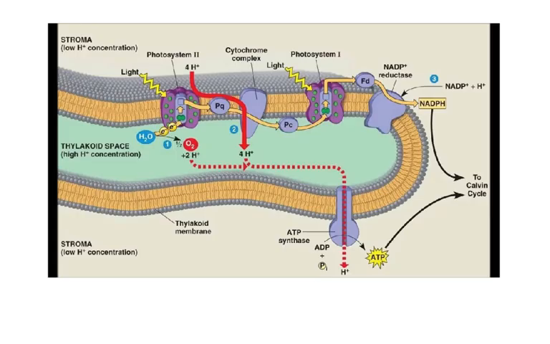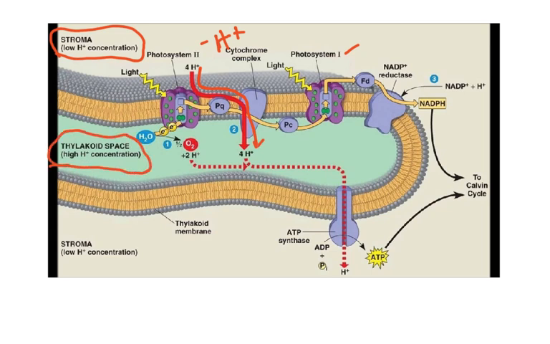You can see this is a very good diagram showing you the light dependent stage in which we have photosystem 1 and photosystem 2, which is in the beginning. You can see how the red arrow is showing you how hydrogen ions, where were they? They were outside in the stroma. This is the stroma, and they have been pumped in. Now you see this arrow, they've been pumped into what? Into the thylakoid space. And once they're inside the thylakoid space, there are lots and lots of hydrogen ions inside. Now there's only one way out for them.